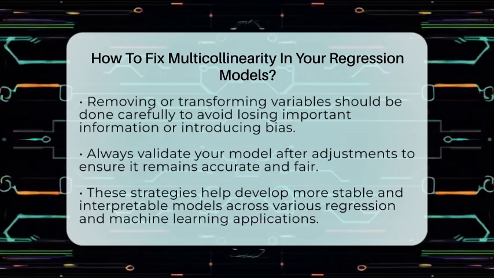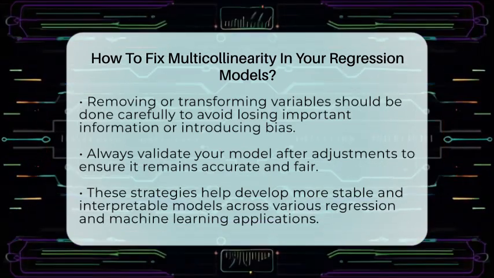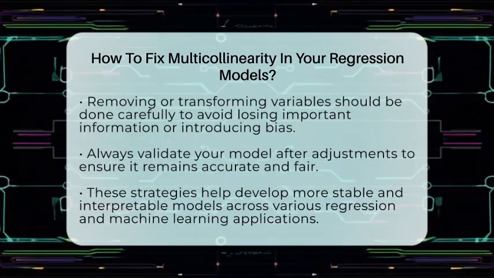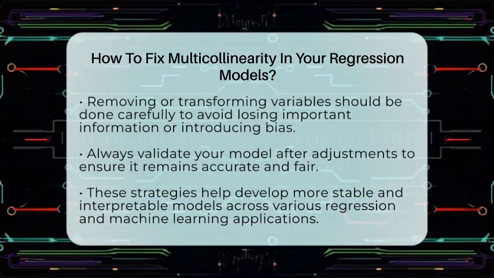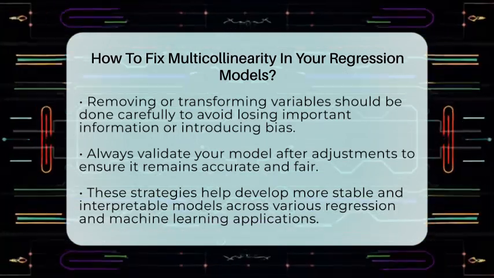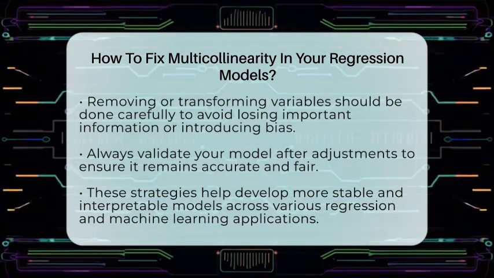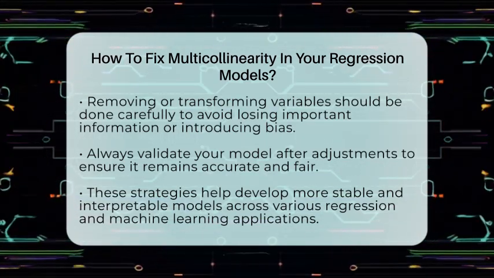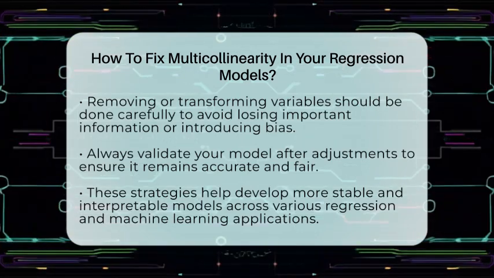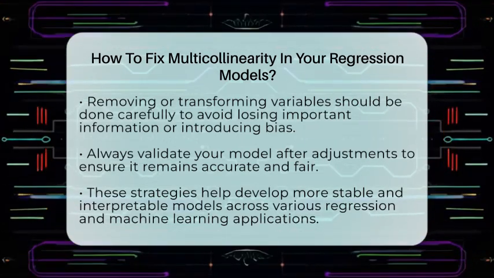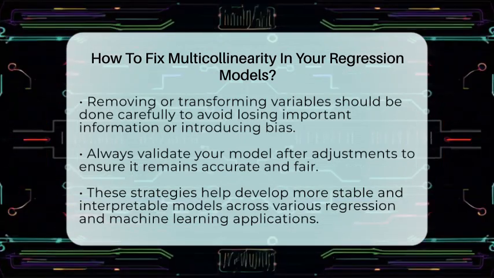Tools like ChatGPT or productivity plugins can help automate the detection of multicollinearity and suggest the best fixes, saving you time and effort. Just be mindful that removing or transforming variables should not eliminate important information or introduce bias. Always check your model after making adjustments to ensure it remains accurate and fair.